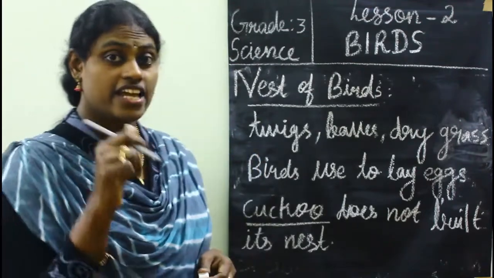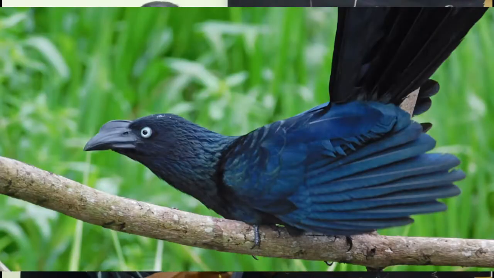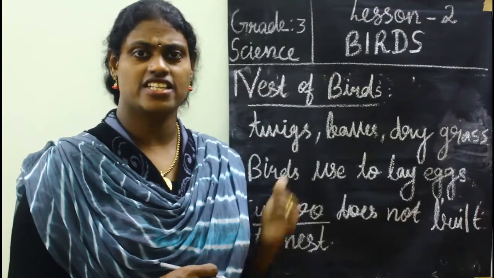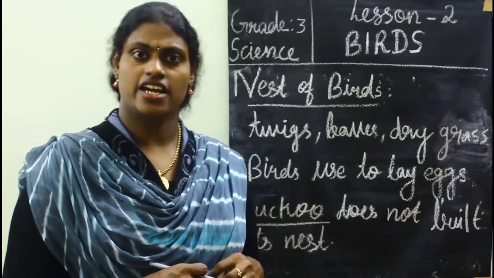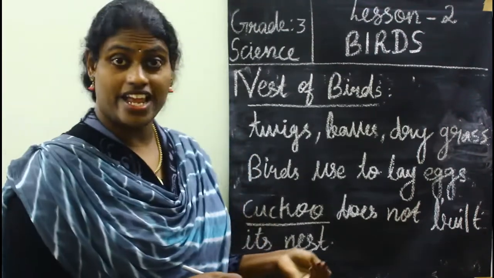But there are some birds like the cuckoo. This cuckoo bird does not build its nest. Have you seen this bird? Every one of us has seen it, right? It's commonly available.